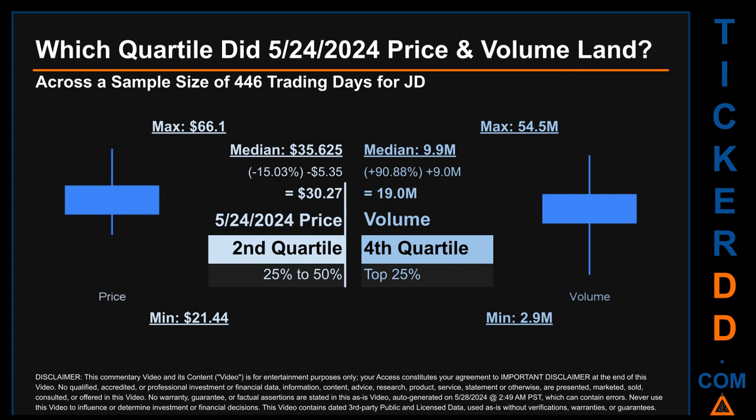Descriptively, JD has a median price of $35.625. Therefore, May 24, 2024 price was lower from that middle marker by 15.03%. The day's volume of 19 million was more than the median by 90.88%.